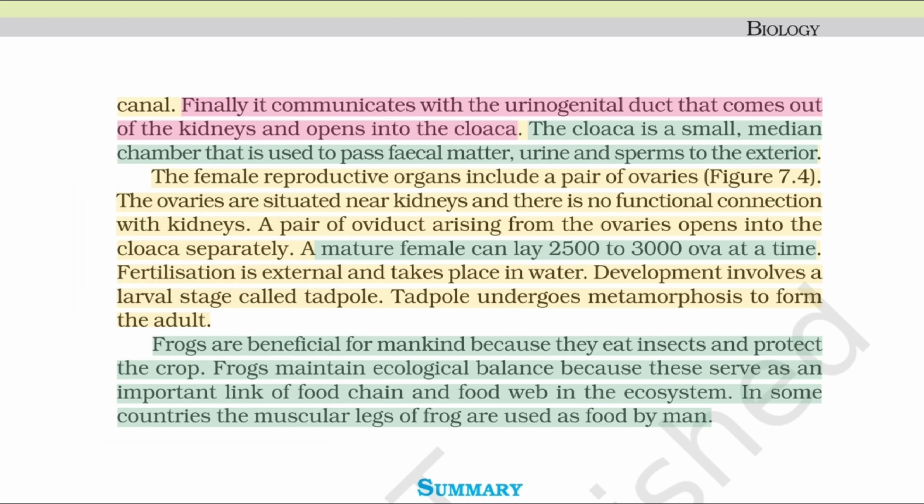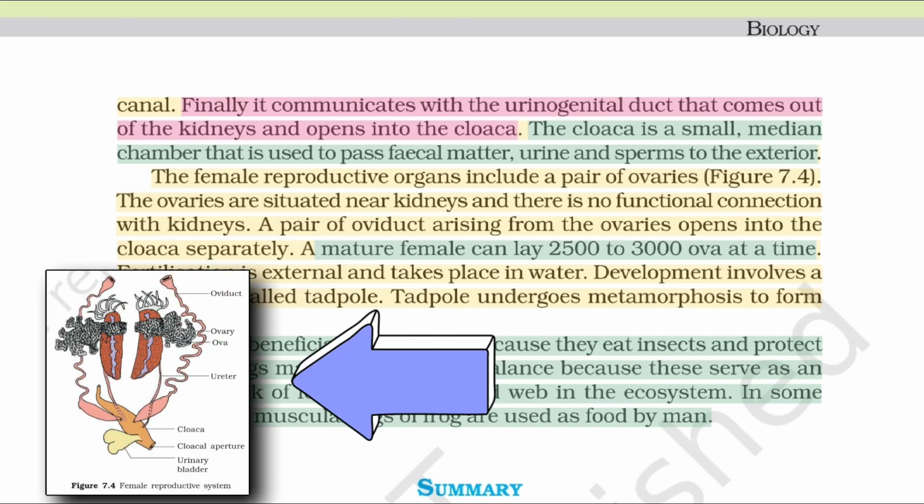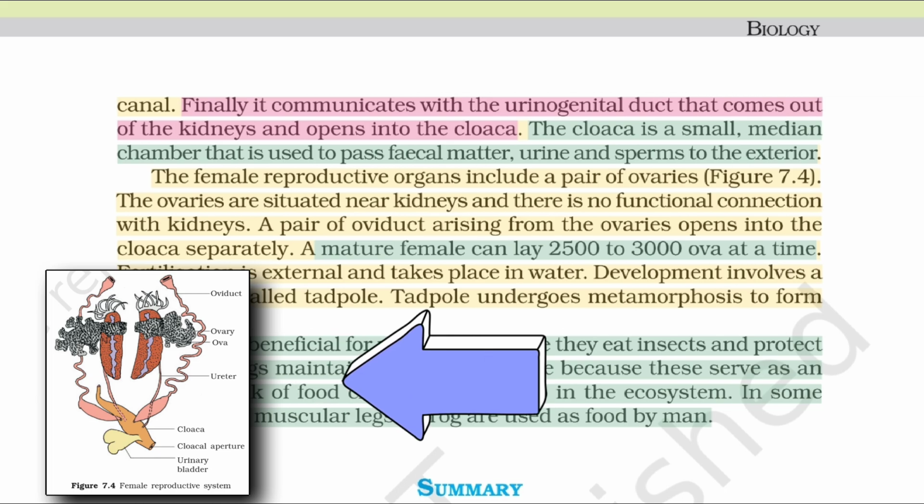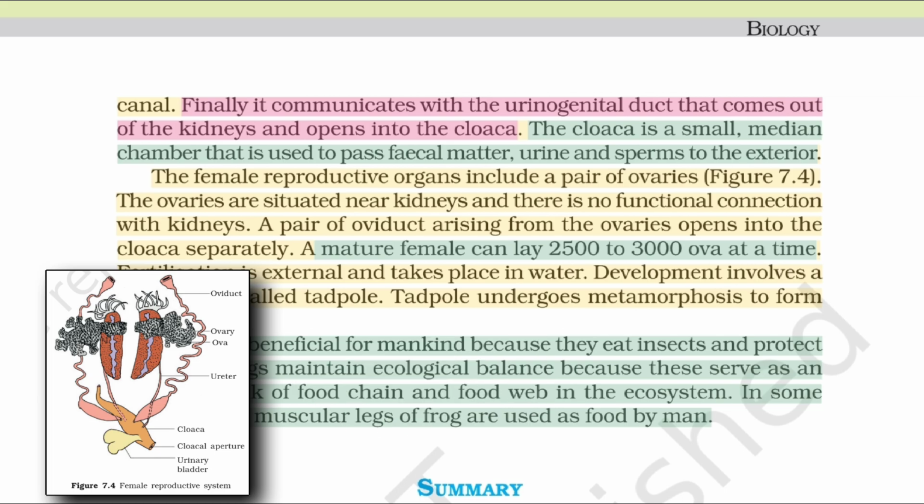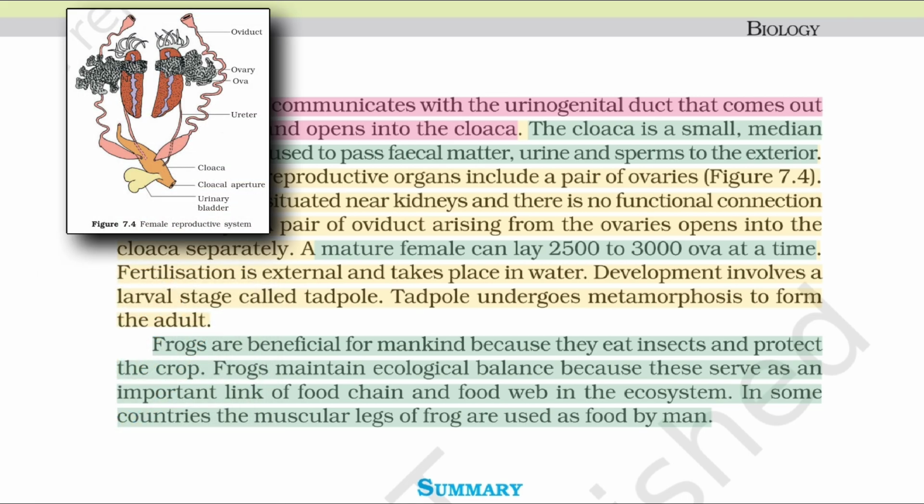The female reproductive organs include a pair of ovaries, figure 7.4. The ovaries are situated near the kidneys and there is no functional connection with the kidneys. A pair of oviducts arising from the ovaries opens into the cloaca separately. A mature female can lay 2,500 to 3,000 ova at a time. Fertilization is external and takes place in water. Development involves a larval stage called tadpole. The tadpole undergoes metamorphosis to form the adult.